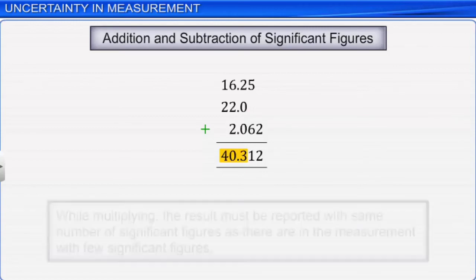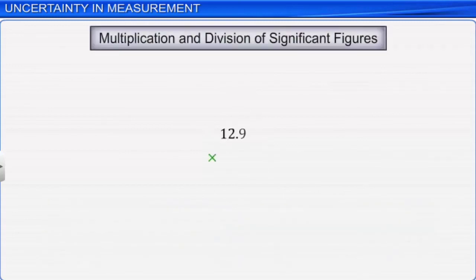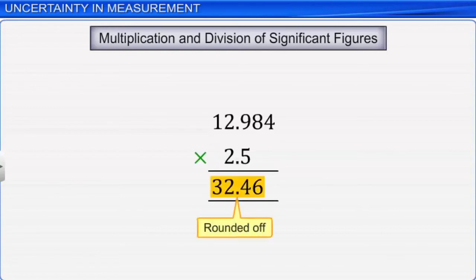While multiplying, the result must be reported with the same number of significant figures as there are in the measurement with the fewest significant figures. For example, if we multiply 12.984 by 2.5, the result is 32.46, which should be rounded off to 32, as the number 2.5 has only two significant figures.